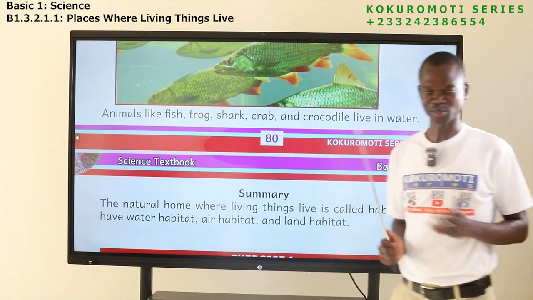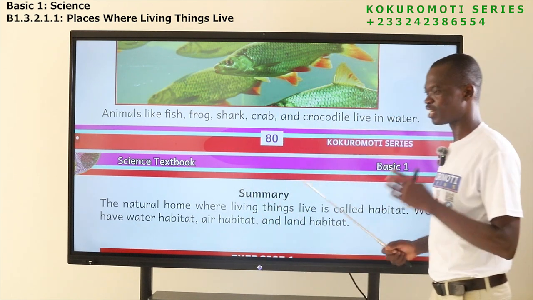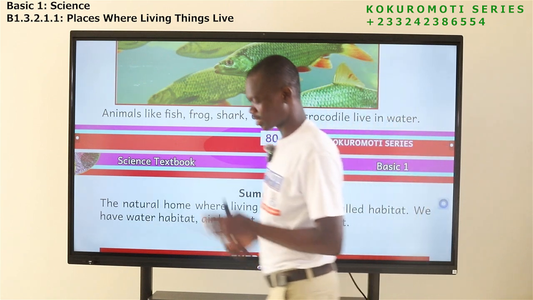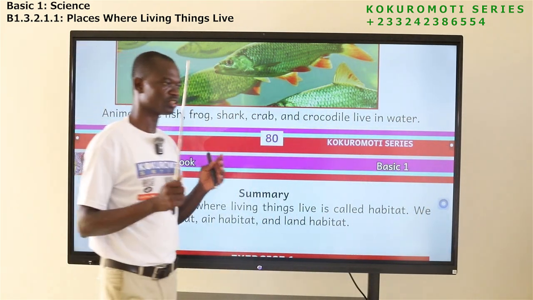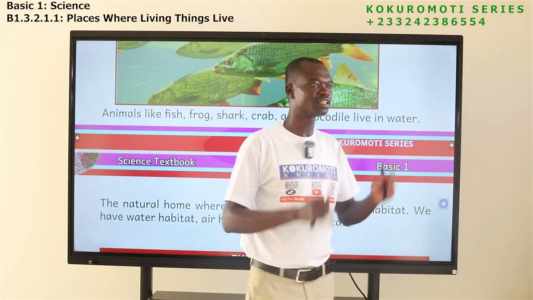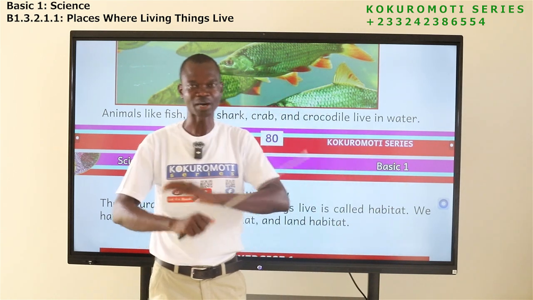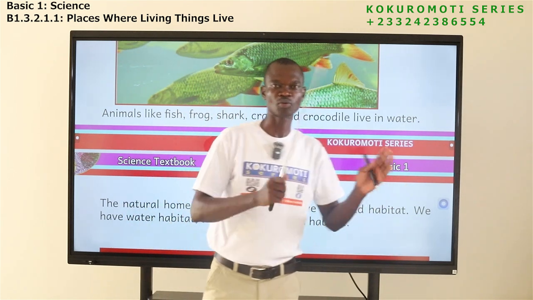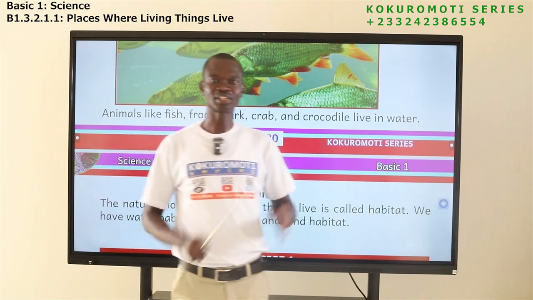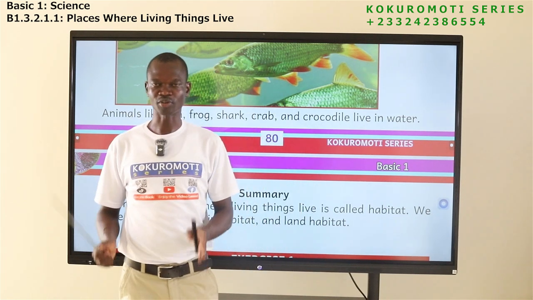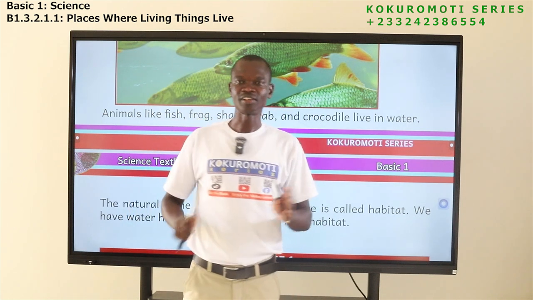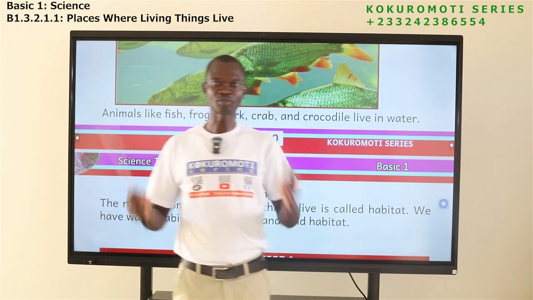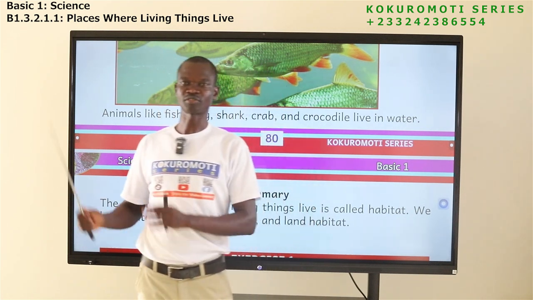We are bringing our lesson to a close. So remember that today we have learned about animals, their natural home, where they live, their living place. We have said that living places of animals are called habitats. That is where they live. We have land as a living place for animals, air as a living place for animals, and then we have water as a living place for animals.